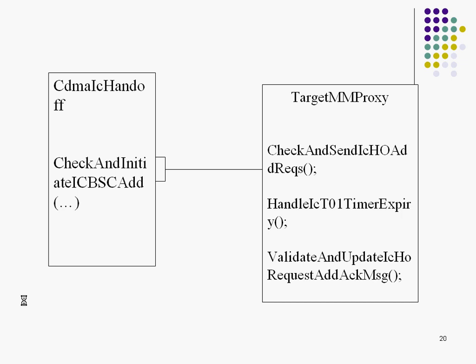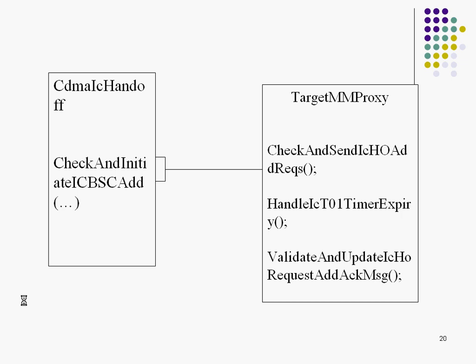And there is a class called CDMA IC handoff, which is an aggregate class. Aggregate class means basically it has a list of pointers to the target proxy objects. And how many pointers are going to be there in that class? As we said, this can interact with 4 MMs, so this is going to have 4 pointers. So it's an array of 4 pointers.